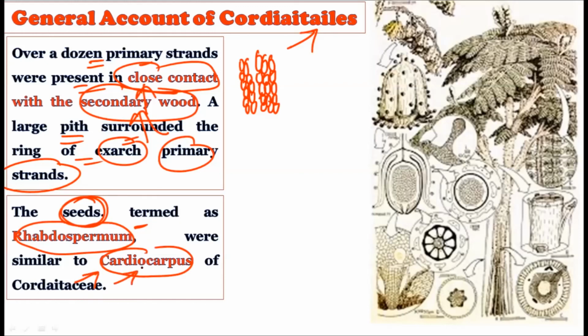That is, we have studied the seed of Cardiocarpus in the family Cordaitaceae, and this Rhabdospermum seed found under the Poroxylaceae family is quite similar to it. So we don't have to study the seeds of Rhabdospermum separately, because the characteristics of the seeds of both families are quite similar. Whatever characteristics are possessed by the Cardiocarpus seed are also possessed by Rhabdospermum. All right, so this is all about this topic.